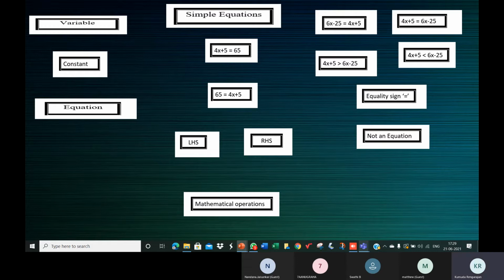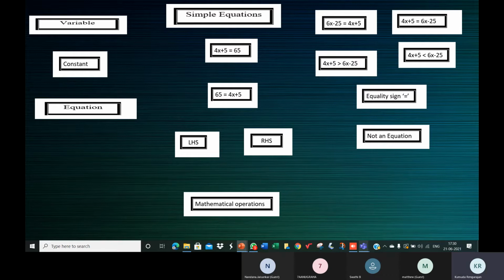All the natural numbers, whole numbers, integers, fractions, they're all constants because they have a fixed value. A variable can assume any numerical value. Variable, varying values, any value. Constant, fixed value.